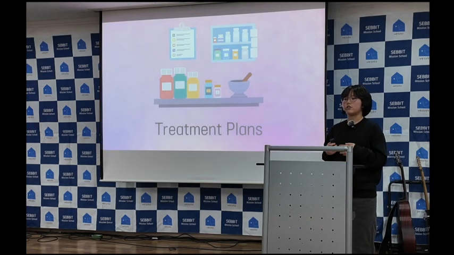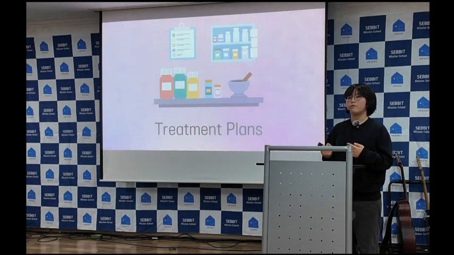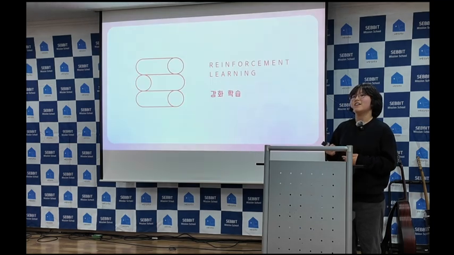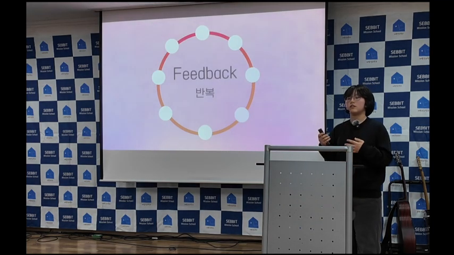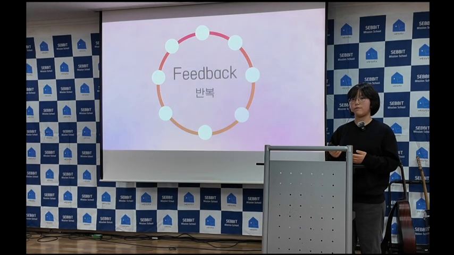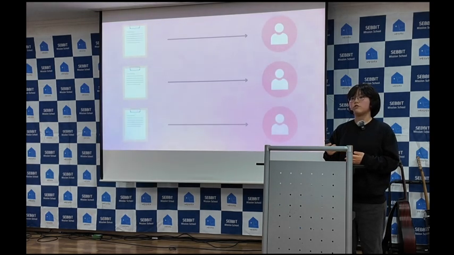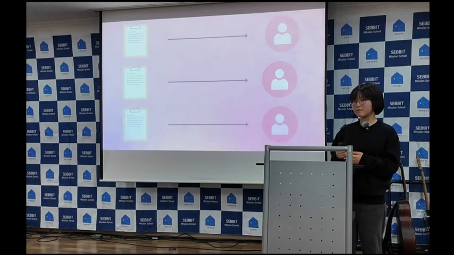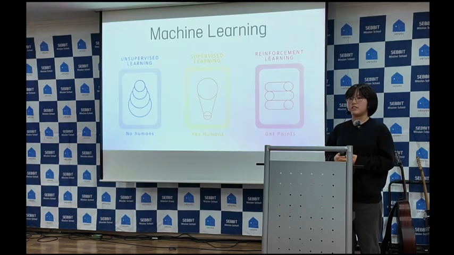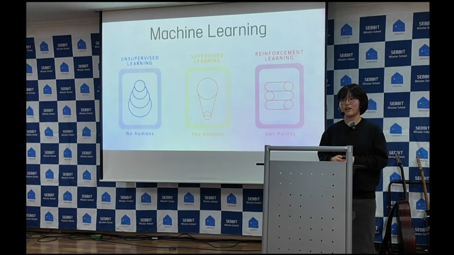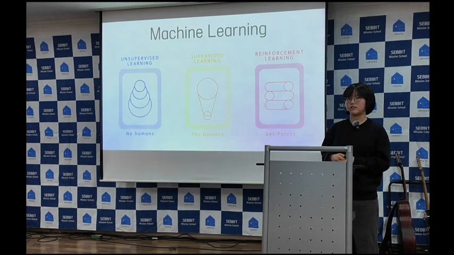Now let's say these doctors are trying to create an algorithm for recommending treatment plans. They decide to use reinforcement learning, a process that uses an iterative approach to gather feedback. Then it creates a unique optimal treatment plan based on each patient's profile. As it gets more feedback, it can constantly update the plan for each patient. None of these techniques are inherently smarter than any other. However, by using them together, researchers can build complex AI systems.